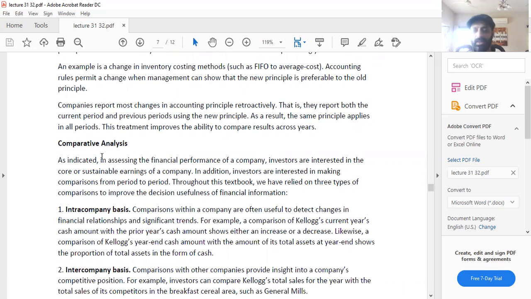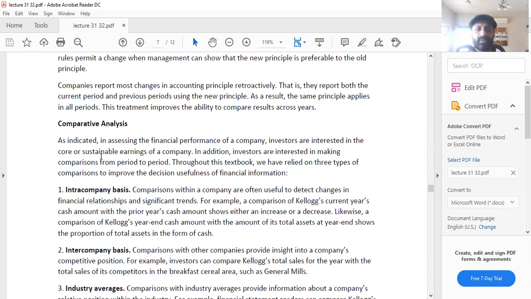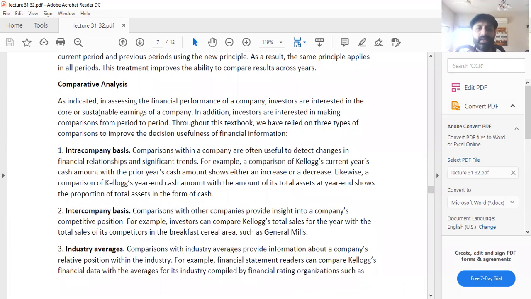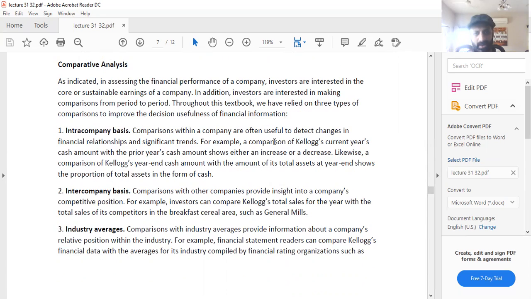There are two ways. Comparative analysis. As indicated in assessing the financial performance of a company, investors are interested in the core or sustainable earnings of a company. In addition, investors are interested in making comparison from period to period. Throughout this textbook, we have relied on three types of comparisons to improve the decision usefulness of financial information.